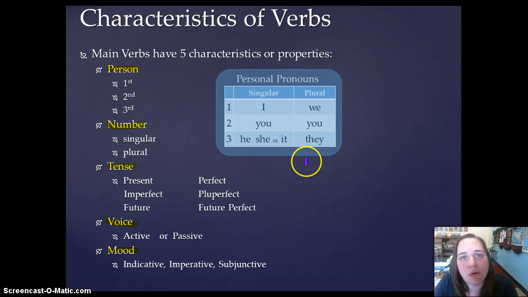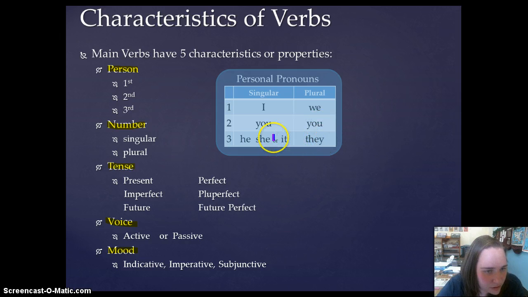So these are the personal pronouns that are the subject for any given person and number characteristic of a verb. If you have a first person singular verb, you're going to translate it I did something. If you have a second person plural, it's going to be you did something. Third person plural, they did something, and so on and so forth.